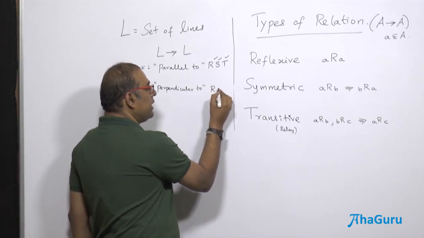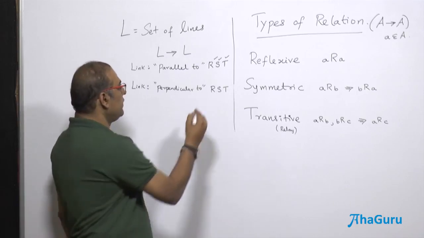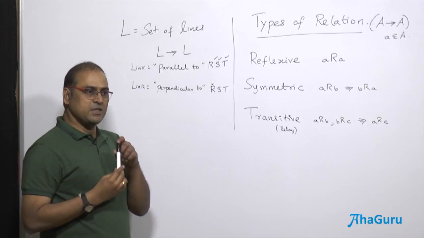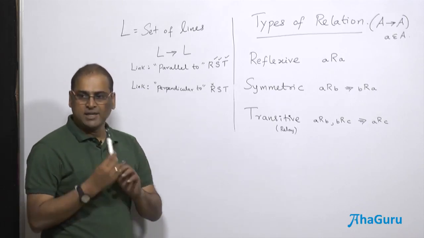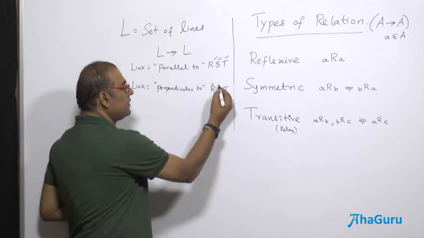Is any line perpendicular to itself? No, it's not reflexive, right? Okay, if a line L is perpendicular to another line M, can we say M is perpendicular to L? Yes, therefore it is symmetric.